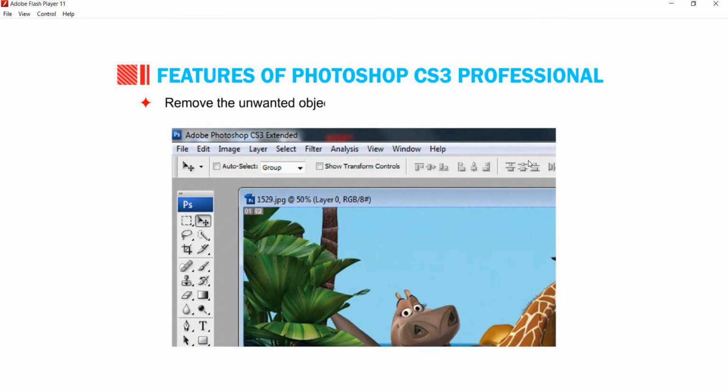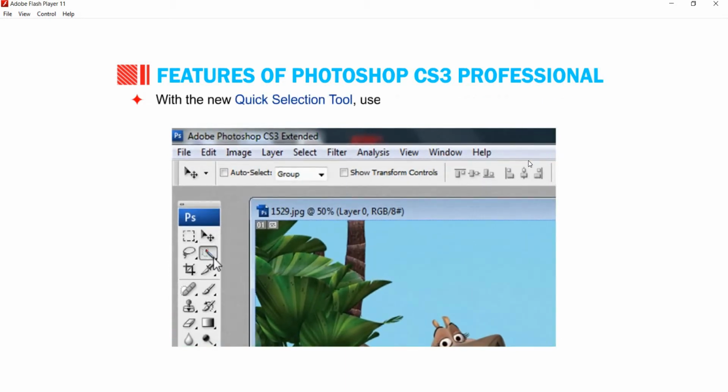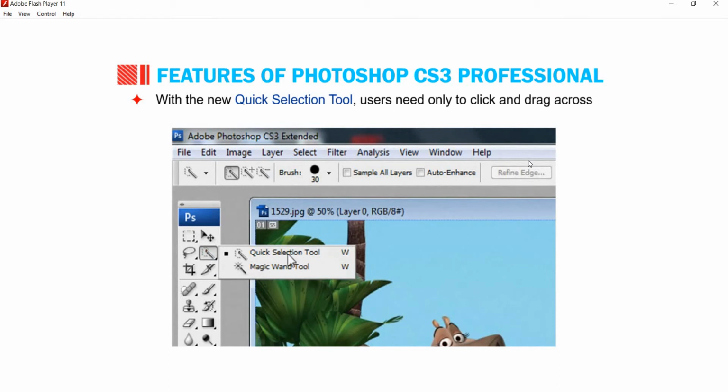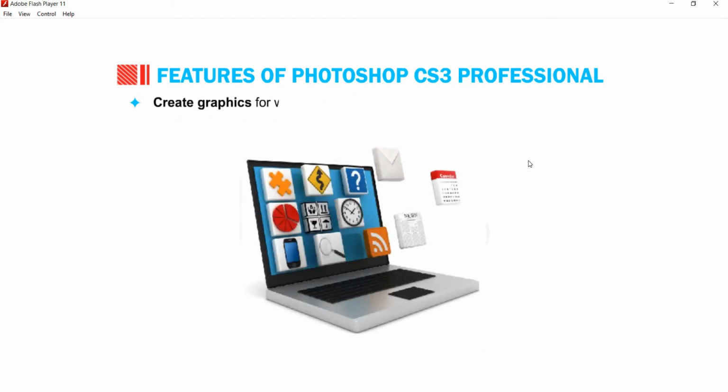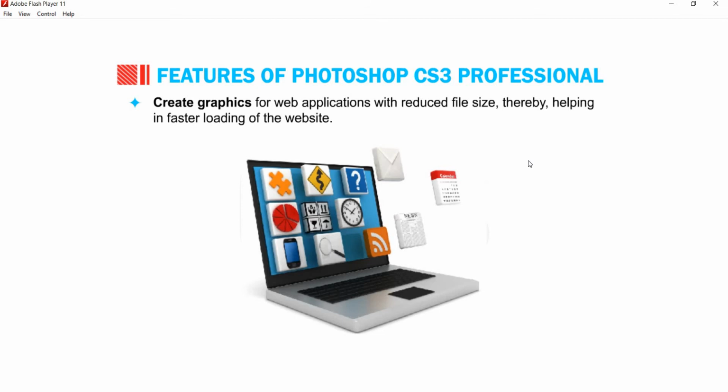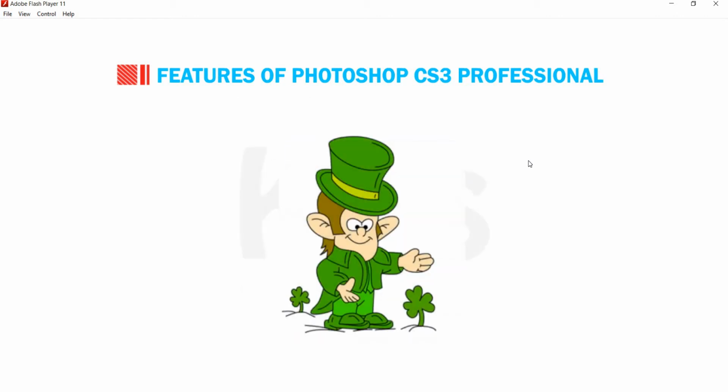Remove the unwanted object from the picture using Vanishing Point tool. With the new Quick Selection tool, users need only to click and drag across an image to make fast selections. Create graphics for web applications with reduced file size, thereby helping in faster loading of the website. Files can be compressed by 10 to 50% of its original size. We can also make animated graphics, GIF.